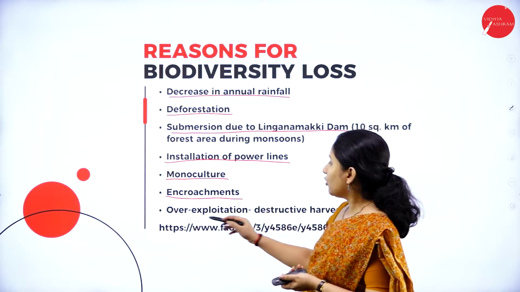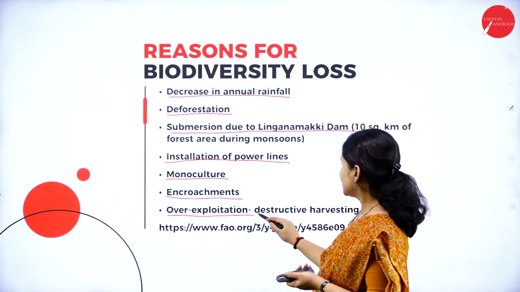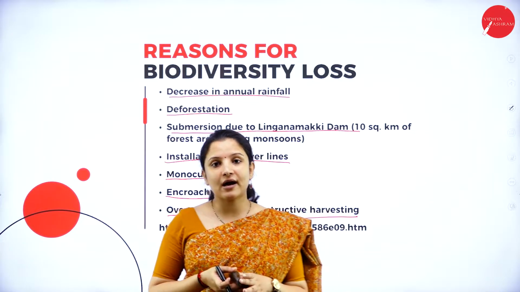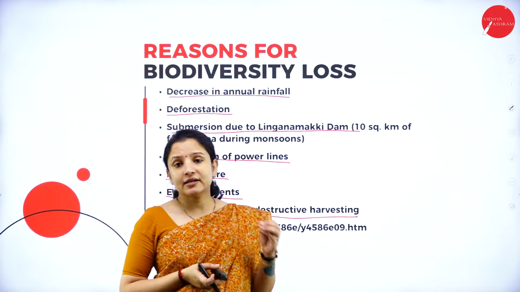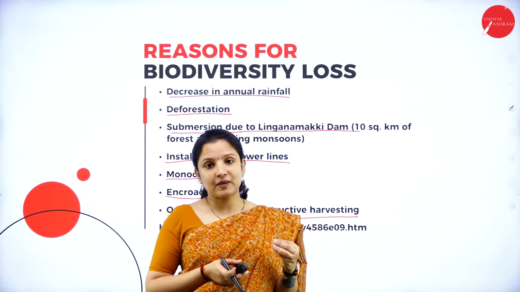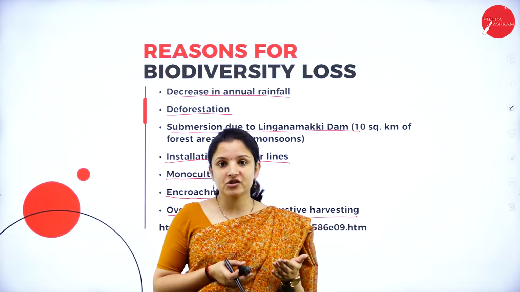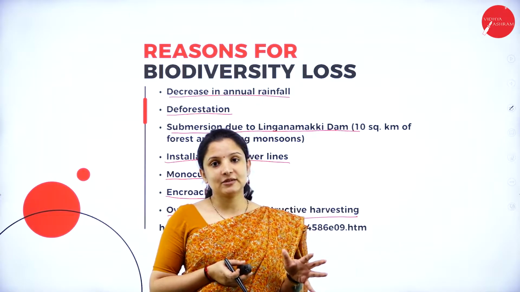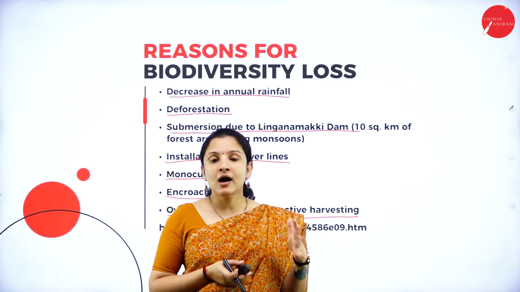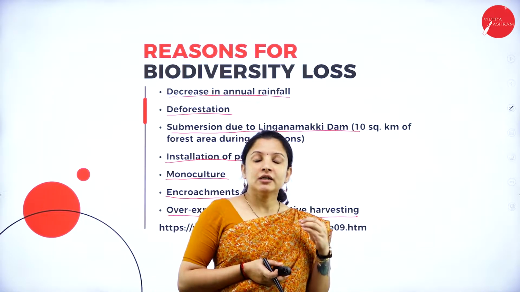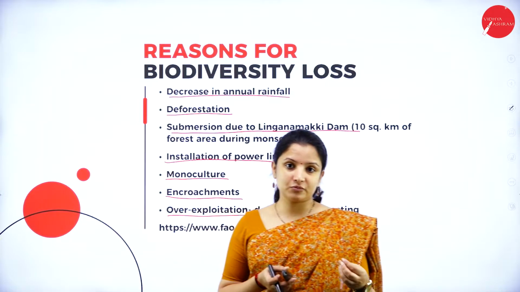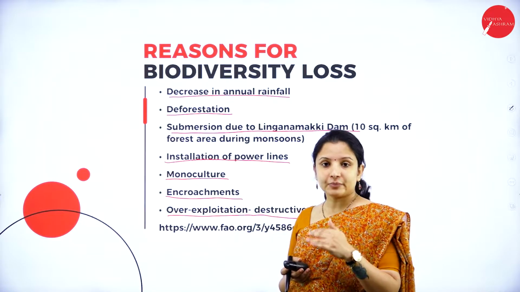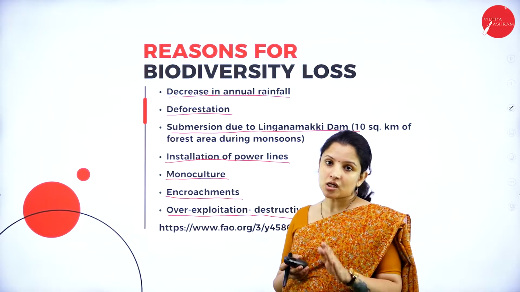And also overexploitation, that led to destructive harvesting. Destructive harvesting, what they did was, they didn't give time for the medicinal plants to grow back to replenish itself. Once they found a medicinal plant, all the medicinal plants they used to just overharvest, therefore leading to the deterioration in the population of those medicinal plants and also the complete extinction of that particular species in that particular area.